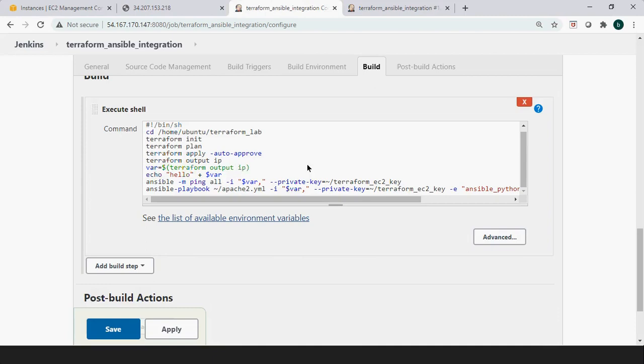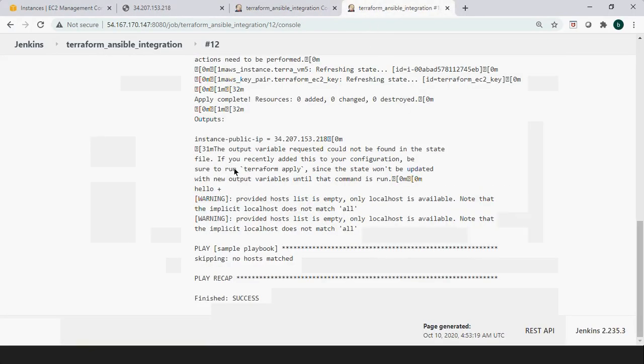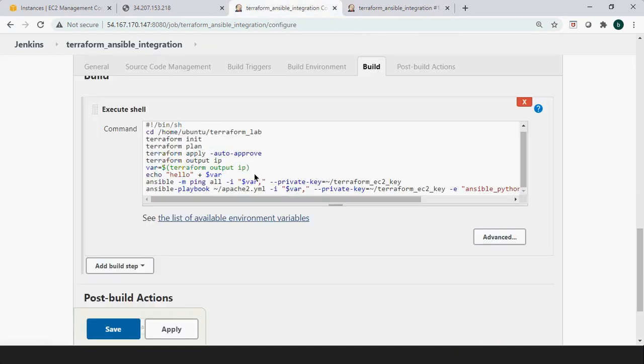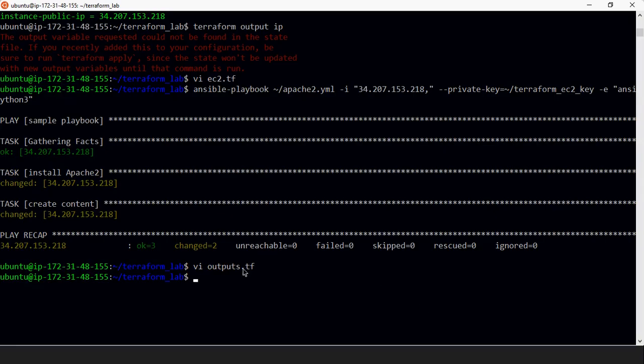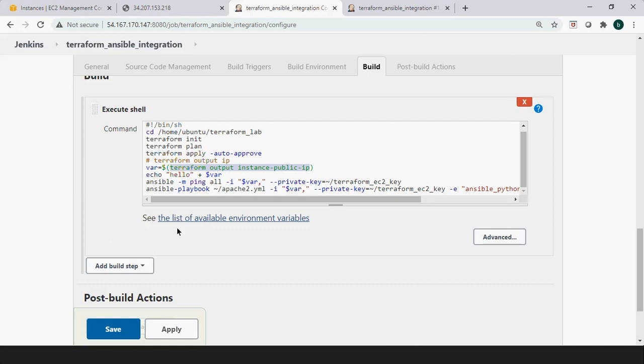There is no such name called IP. So if you run this command from your console, you will get the IP and that will get assigned to the variable. Let's run this command and try that. Yes. Thanks, Manju. You're welcome.